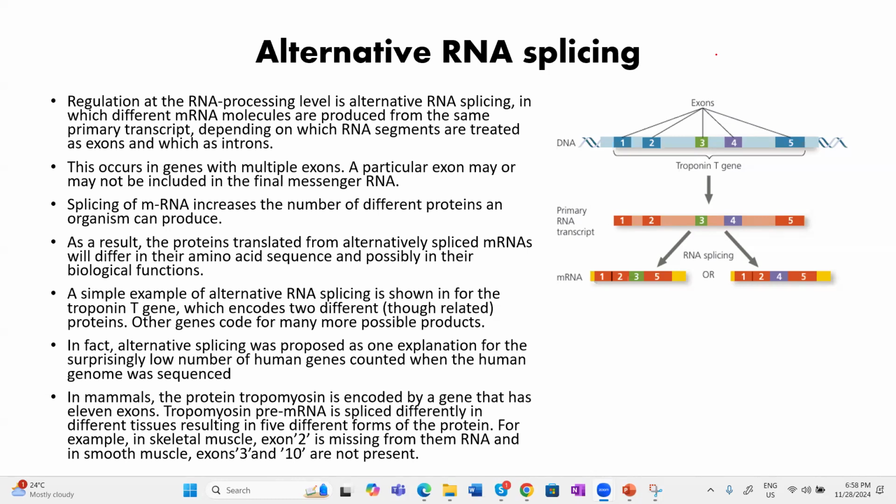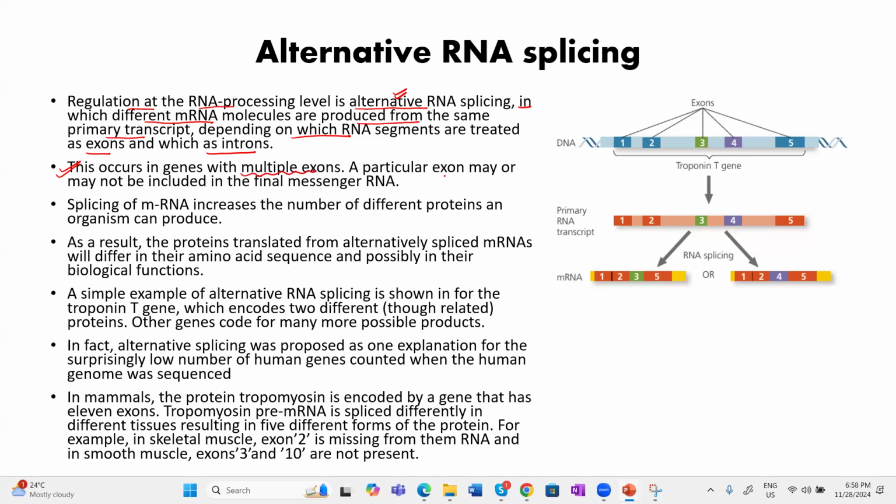In this video, we are going to study what is alternate RNA splicing. Now see, regulation at RNA processing level is alternate RNA splicing. If we have to regulate the gene expression, we will do it at this level, in which different messenger RNA molecules are produced from the same primary transcript, depending on which RNA segment is treated as exon or which is treated as intron. And it generally occurs in those genes which have multiple exons.